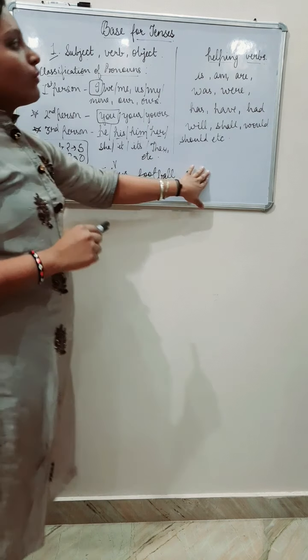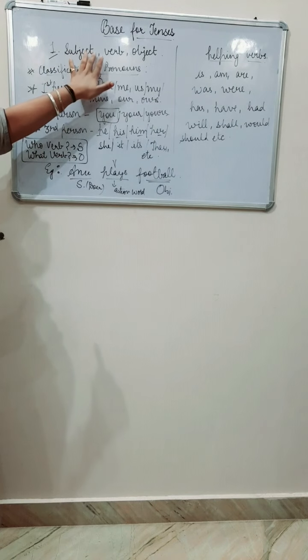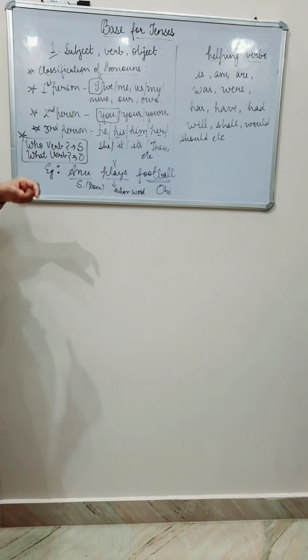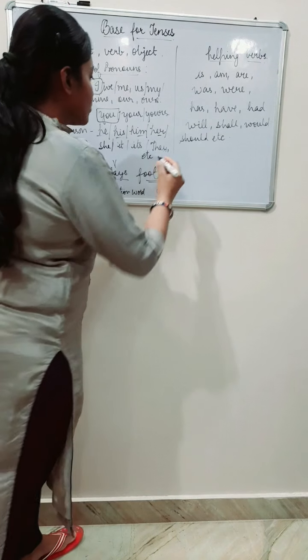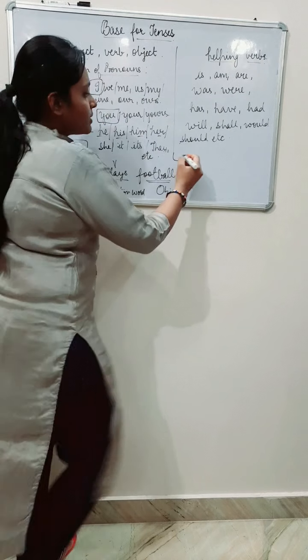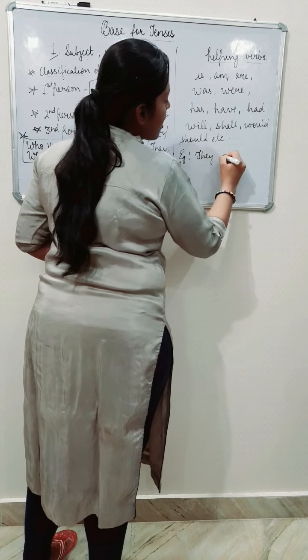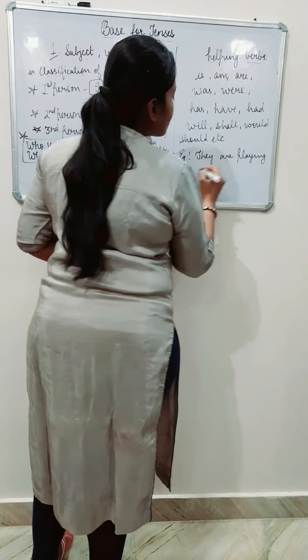Next, helping verbs. Helping verbs are very important. Here I have done only subject, verb and object. This is the main verb used in the sentence. Now I can teach you helping verbs. What are helping verbs? Look at an example: They are playing football.